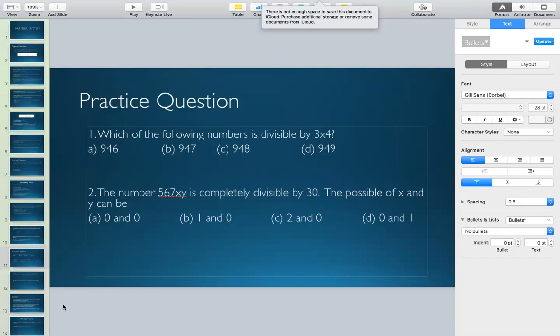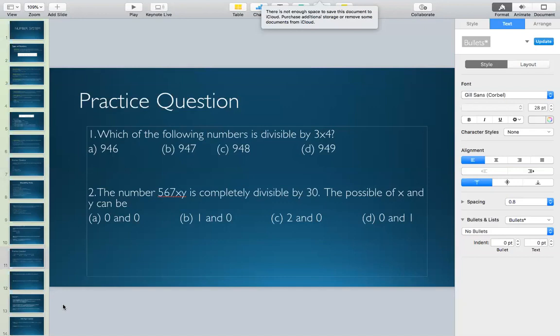I'm writing it down for everyone. The best co-prime pair will be 5 and 6. Shivam is saying, can't we use 3 and 10?